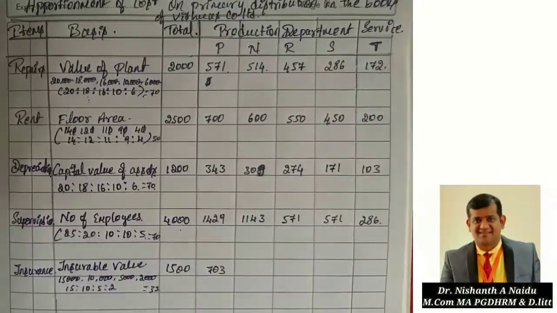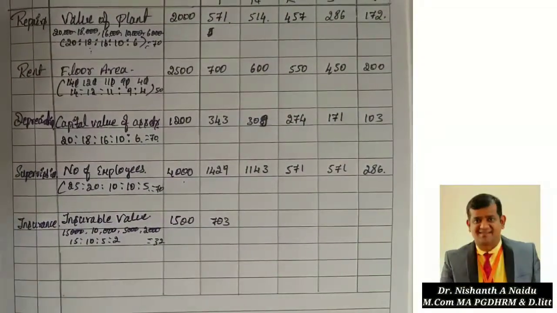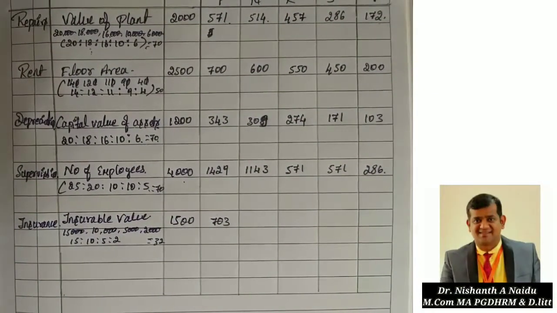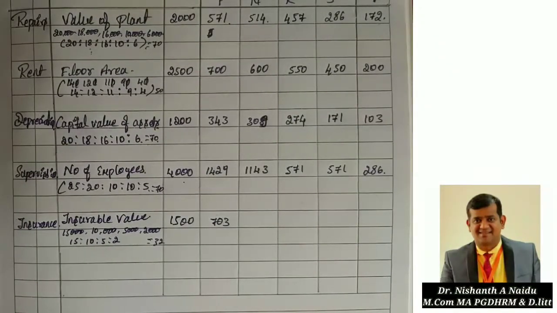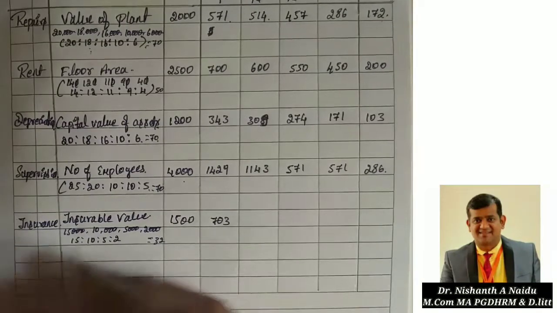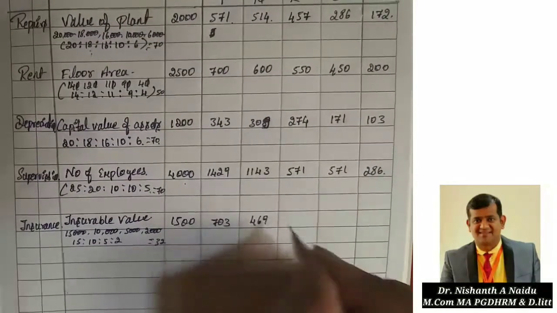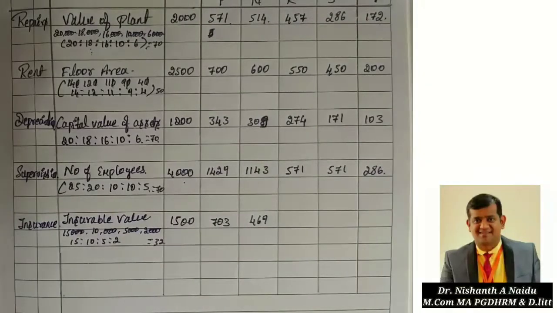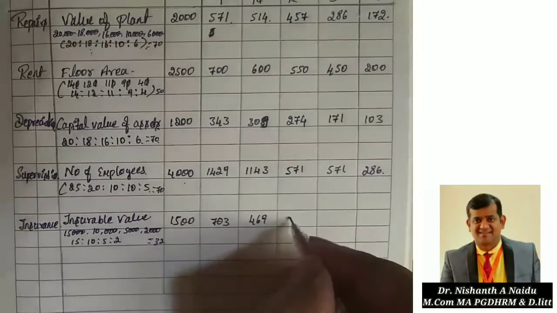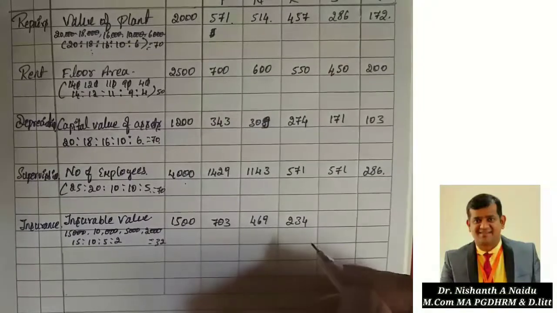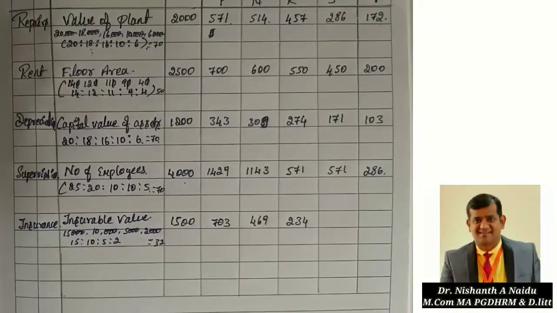You are also practicing, right? So you should understand this. It is very easy. 1500 into 10 divided by 32, 468.75 is there, so then I'll make 469. The same way 1500 into 5 divided by 32, so that is 234.3, so I'm taking 234 rupees. So the last one, 2000 into 2 divided by 32.